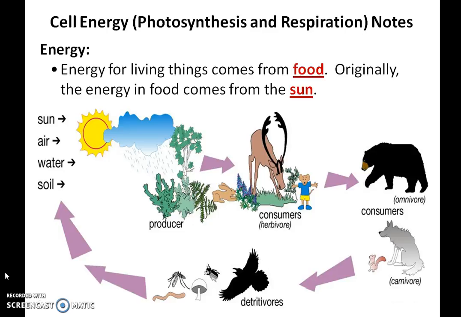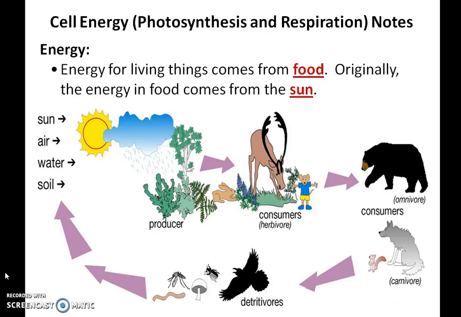The sun gives the energy to the producer, which are the plants and the green things that have chloroplast. That's what we're going to be talking about today, our producers. Then the producers are eaten by the first-order consumers, which are herbivores. They eat only plants. Then they are eaten by the second-order consumers called omnivores. Omnivores tend to eat plants and animals. These are the majority of the people that we know. And then they become third-order consumers, such as a carnivore like a wolf.